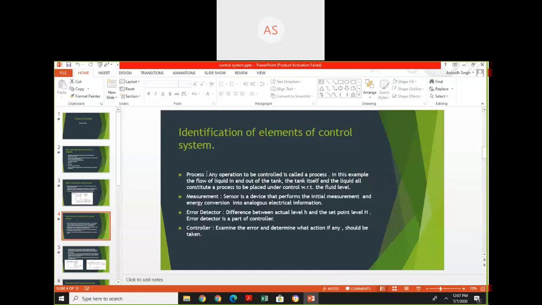Measurement sensor is a device that performs the initial measurement and energy conversion to analogous electrical information. Error detector: difference between actual level and set point level or desired level. Error detector is a part of the controller. The controller examines the error and determines what action, if any, should be taken.